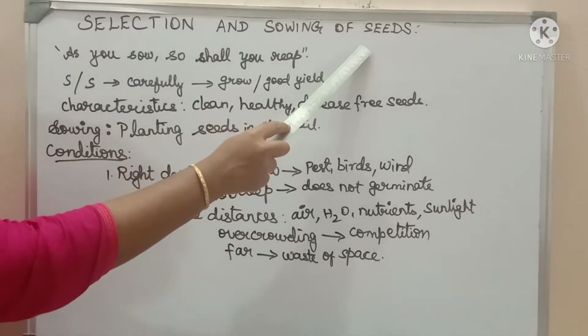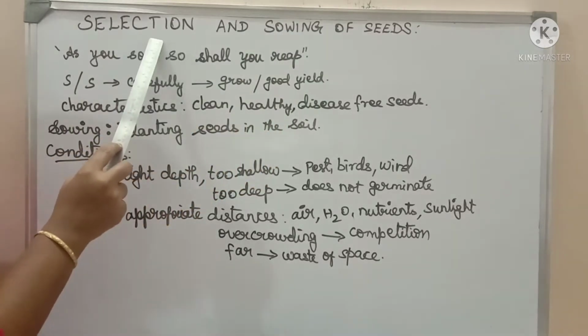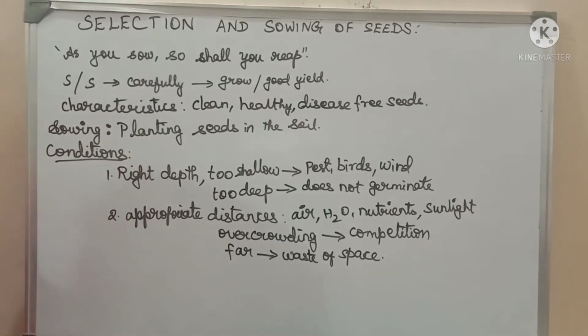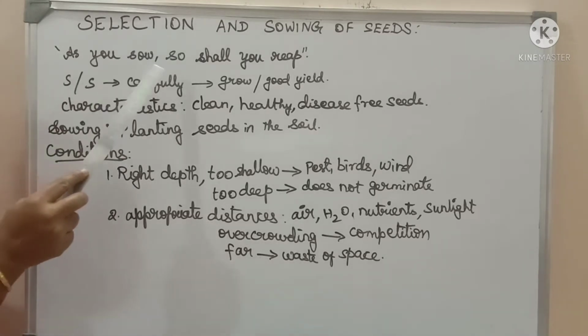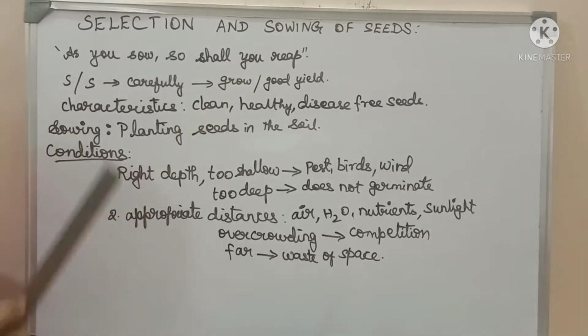As a continuation of the previous video, here we are going to see about selection and sowing of seeds. After preparing the soil in the farmland, we need to sow the seeds to grow the crops. As the proverb says, as you sow, so shall you reap. If you sow good quality seeds, you yield good products. That's the meaning of the proverb.